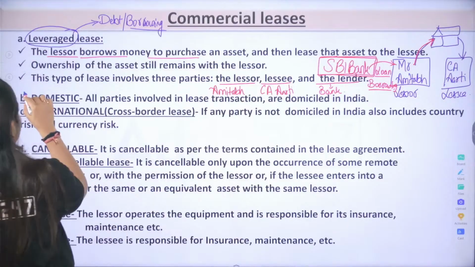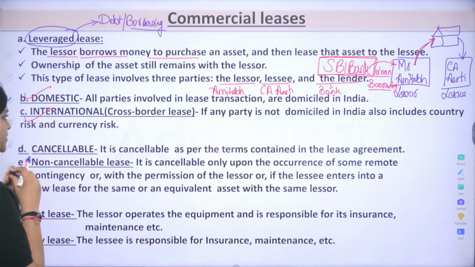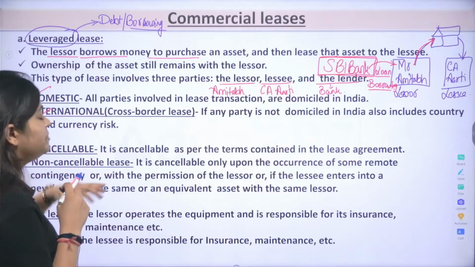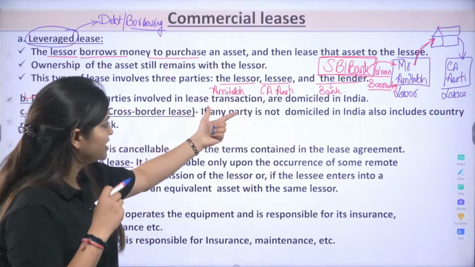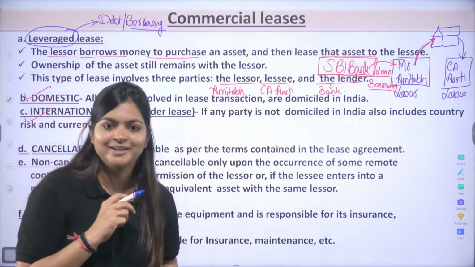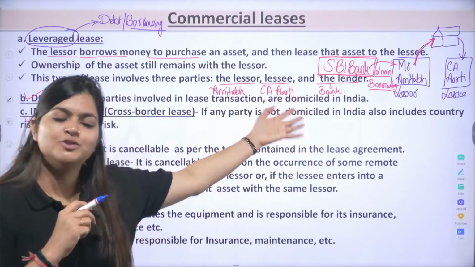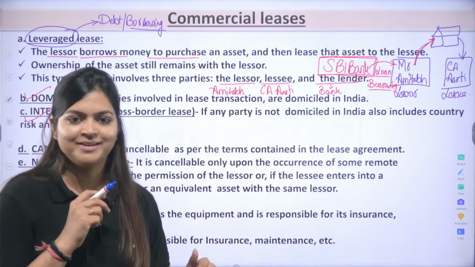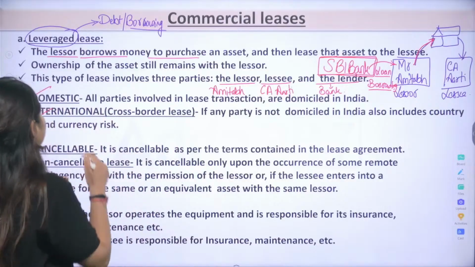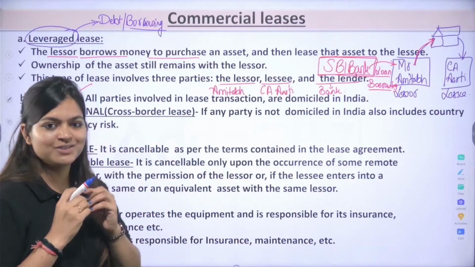Then next is your domestic and international lease. Domestic means when all parties involved in the lease transaction are domiciled in India. Mr. Amitabh is also from India, I am also from India, our asset is also in India. So this type of situation is your domestic lease.